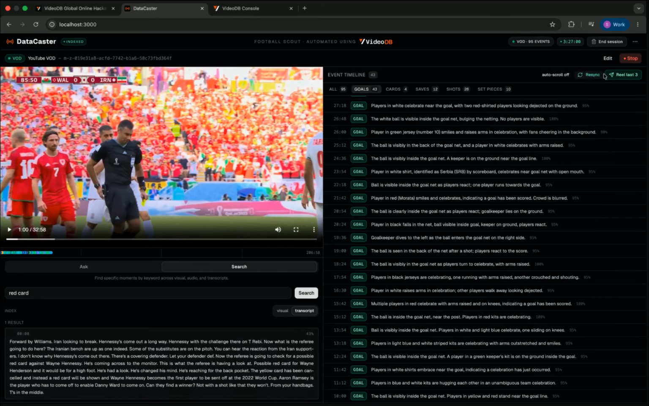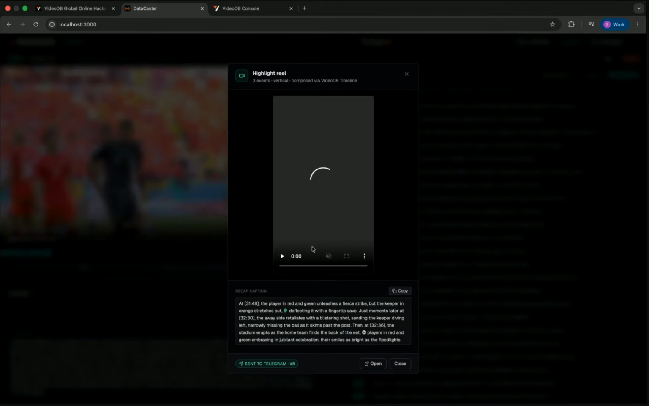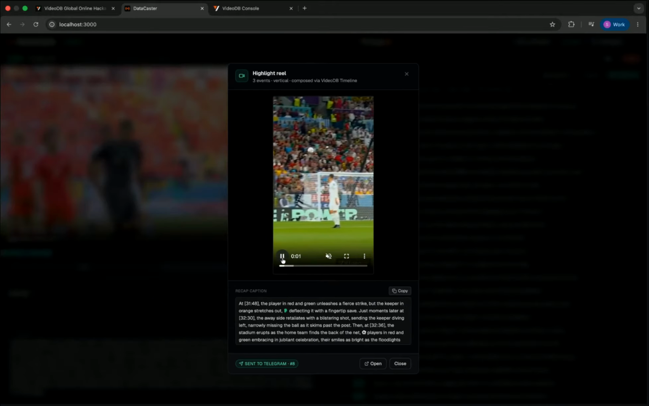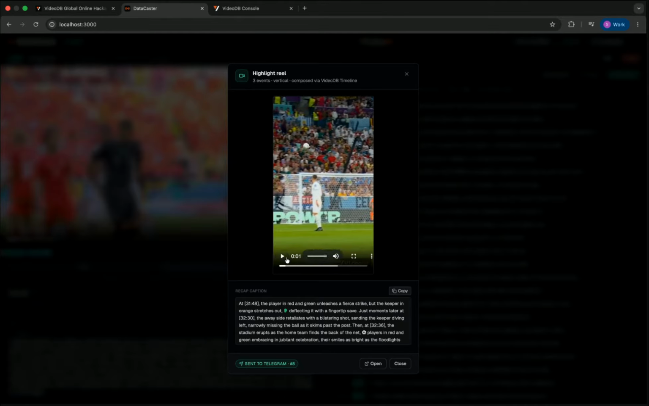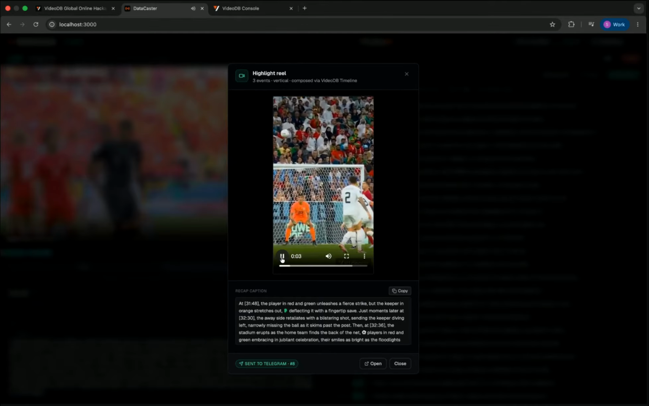The next thing I wanted to show is this reel feature. If I click on it, it will compose a reel and send it directly to my Telegram bot, which is really helpful if we are doing fan engagement or something. Let's see, this is how it looks, and it also gave me this context or highlight of the reel, and it is already sent to my Telegram.